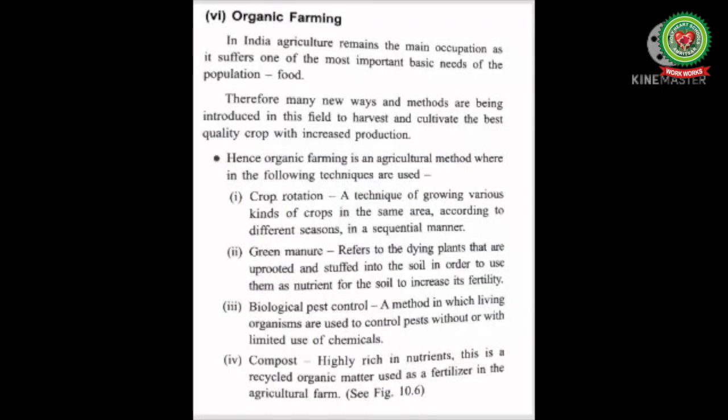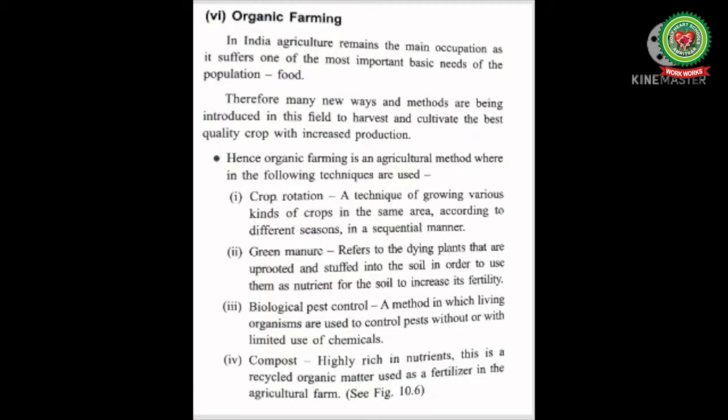Next type of farming is organic farming. In India, agriculture remains the main occupation as it satisfies one of the most important basic needs of the population, that is food. Therefore, many new ways and methods are being introduced in this field to harvest and cultivate the best quality crop with increased production. Hence, organic farming is an agricultural method wherein the following techniques are used.